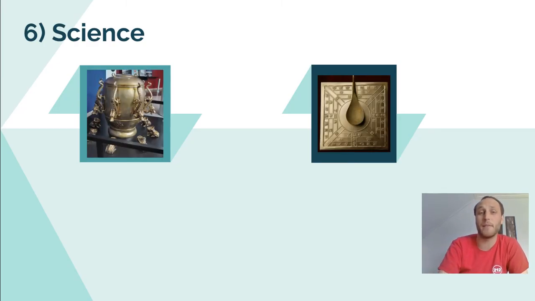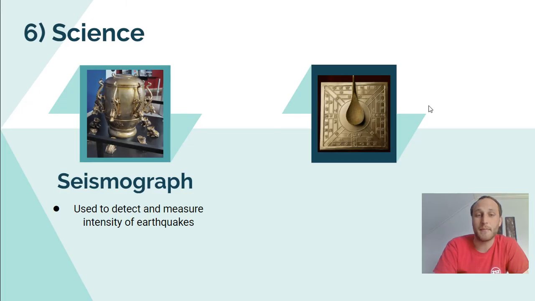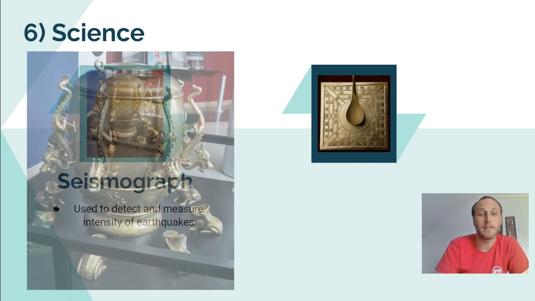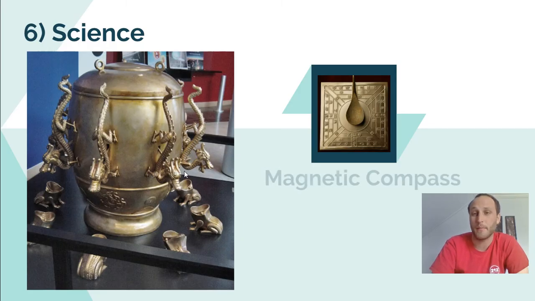And then the last accomplishment of the dynasty, that's supposed to say number 7 up there, is in science. So there's 2 major inventions that they had to help science. The first one being the seismograph, which you can see in the picture right here. A seismograph is used to detect and measure earthquakes. We still use these today, except seismographs back then would be a lot more manual, not electric like we would have today. So what they would do is they would take the seismograph, there's like these little balls in it, and then when the earthquake would hit, the ball would fall into one of these slots, which kind of shows which direction the earthquake was coming from.